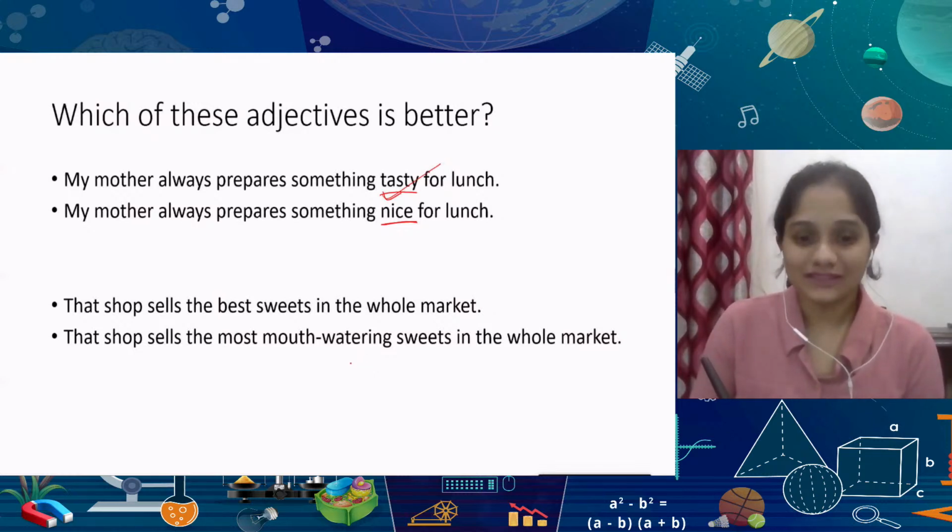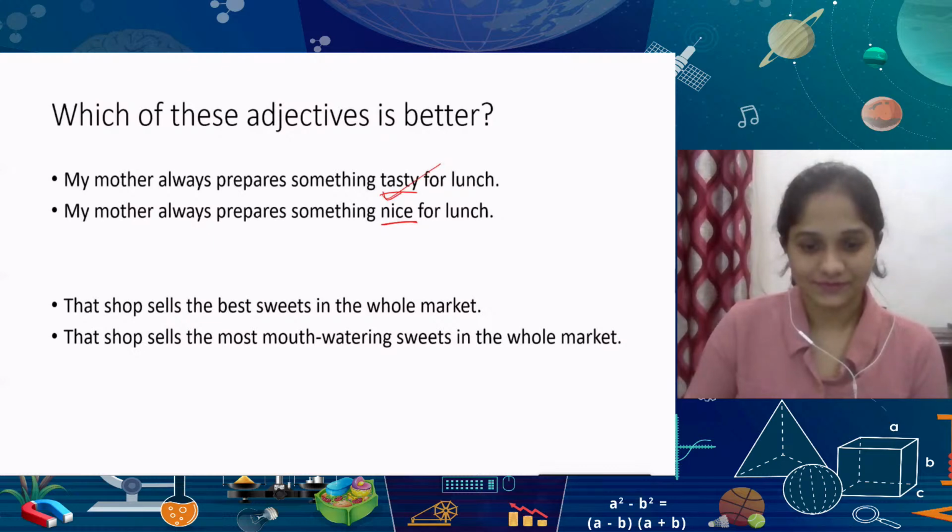Well, if I were a student of class 5th, I'd choose the second sentence, that is, mouth-watering sweets in the whole market. Am I correct? Yes, you are. And there's a very important reason that you're correct also. It's because the second sentence automatically draws you in. It makes you more interested.